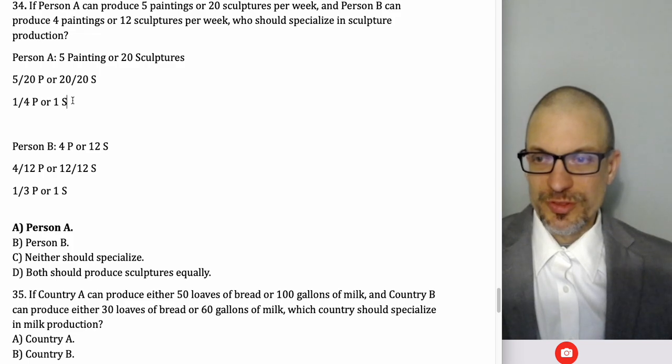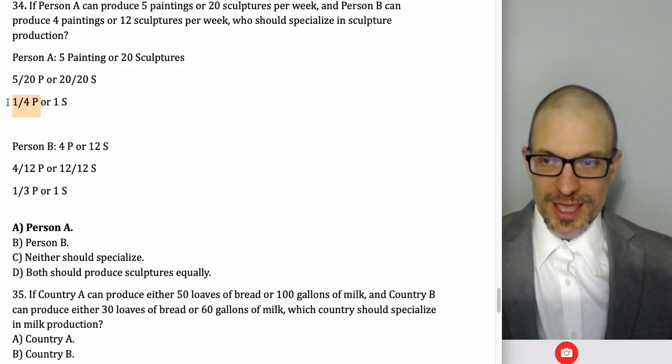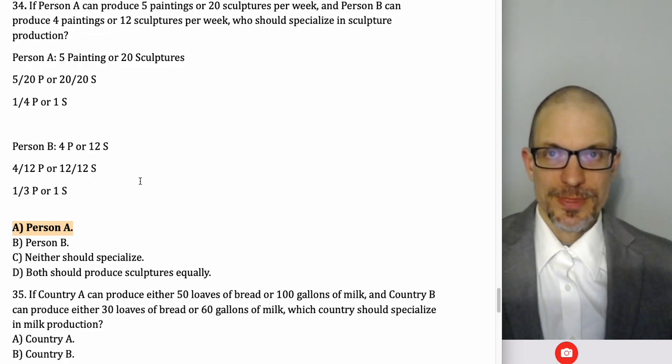So this is the opportunity cost of one sculpture for person A is 1/4 a painting. The opportunity cost of one sculpture for person B is 1/3 of a painting. Whoever has the lower opportunity cost, 0.25 is smaller than 0.33, has the comparative advantage. So person A has the comparative advantage.